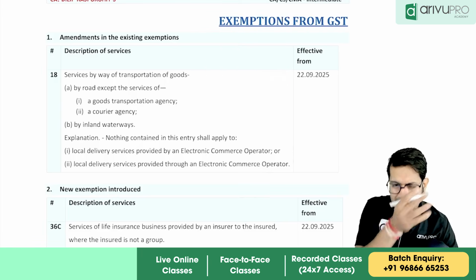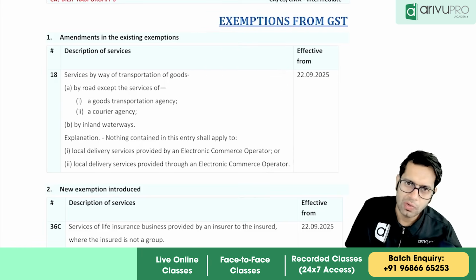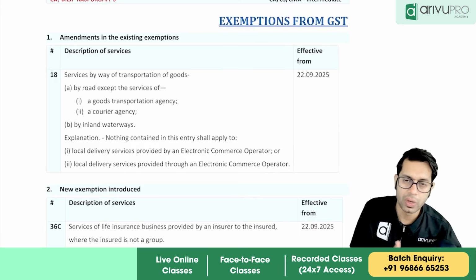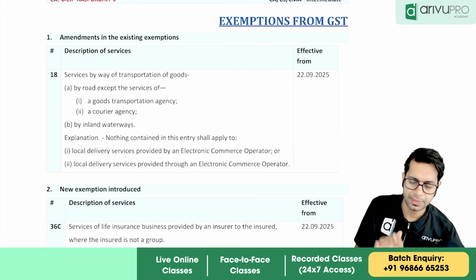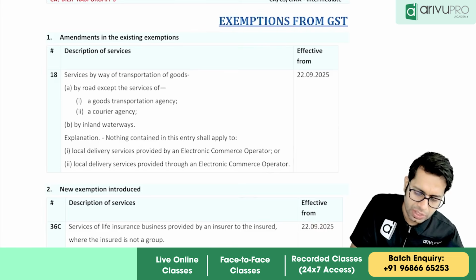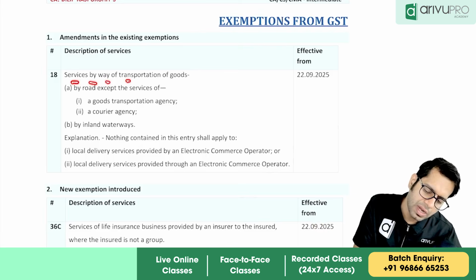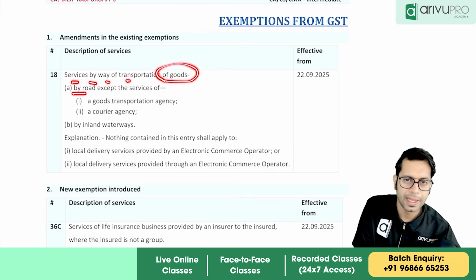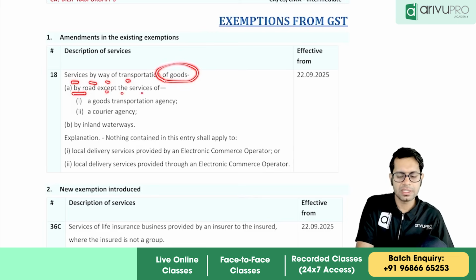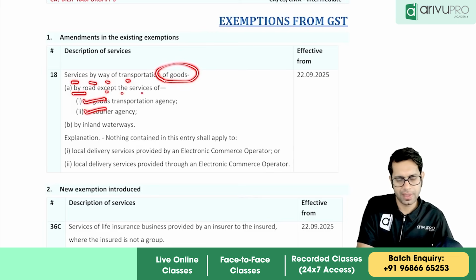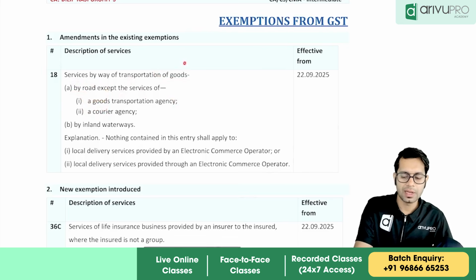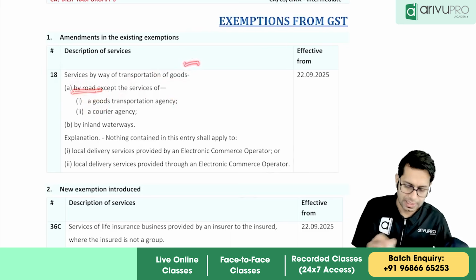Any other type of transportation of goods services by road is exempt. Services by way of transportation of goods by road are exempt, except the services given by GTA or courier agency, meaning services given by GTA or courier agency are taxable. Any other services of transportation of goods by road are exempt.